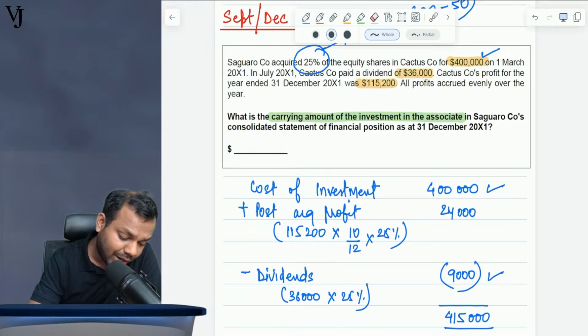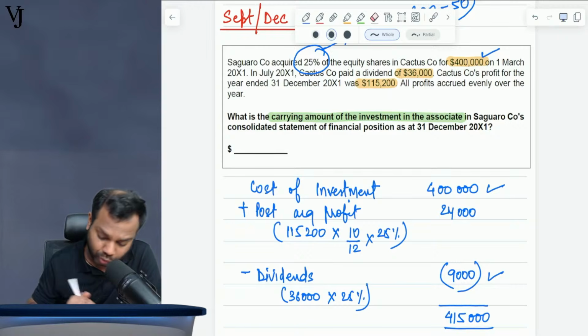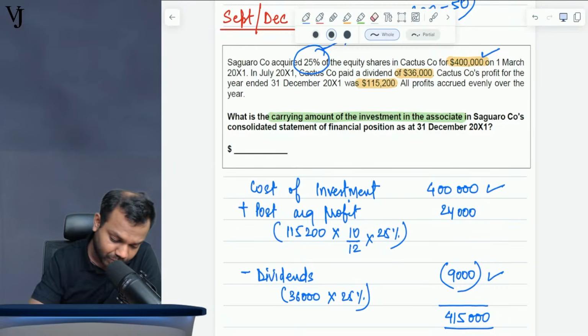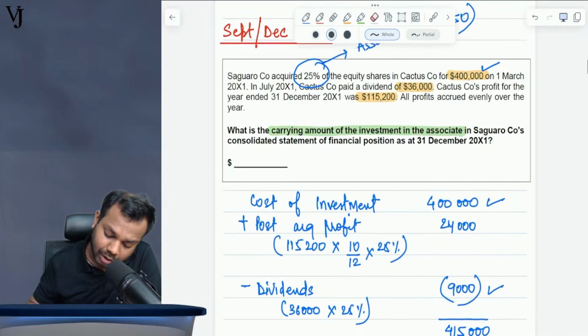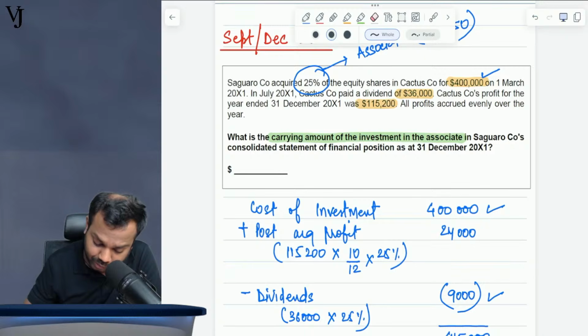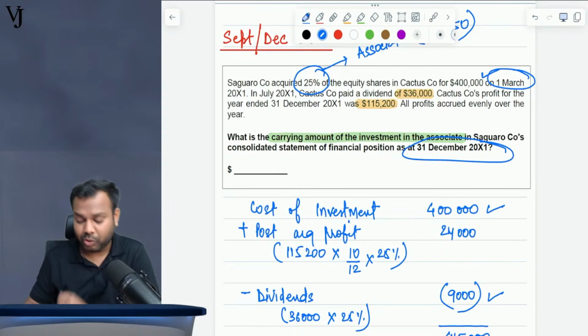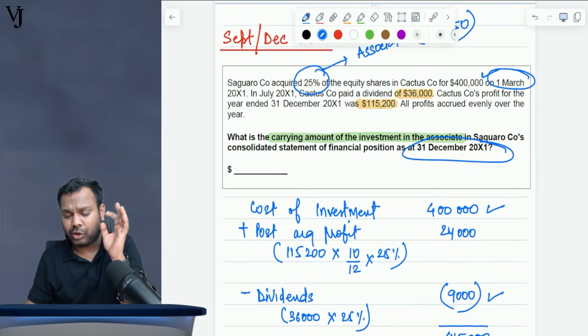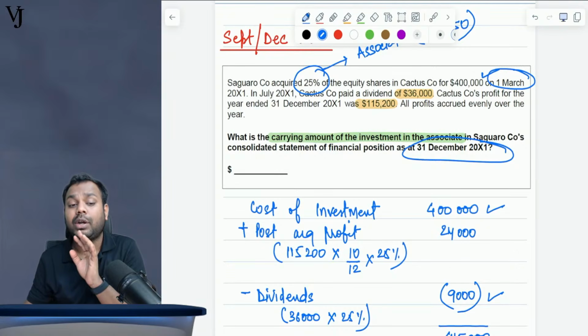So 115,200 multiplied by 25%. We acquired the investment on what date? 1st March. The year end is 31st December. So we will take from March to December, which means we exclude January and February, so we take it for 10 months.